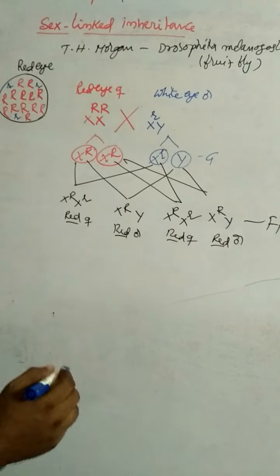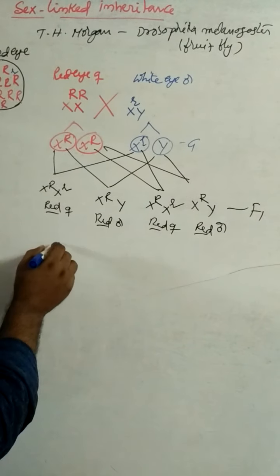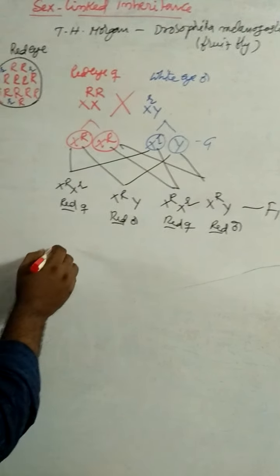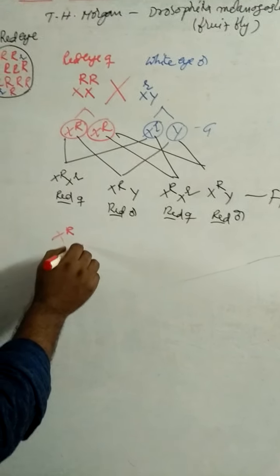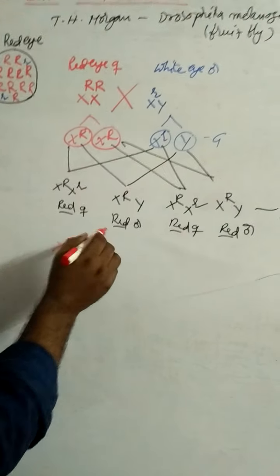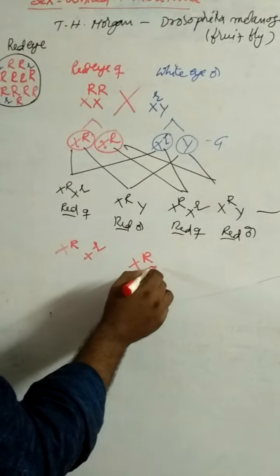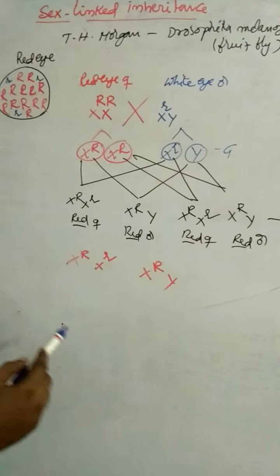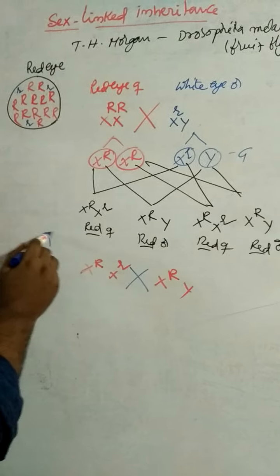Then he interbred the F1 individuals. For example, X capital R X small r individual with X capital R Y, F1 into F1.